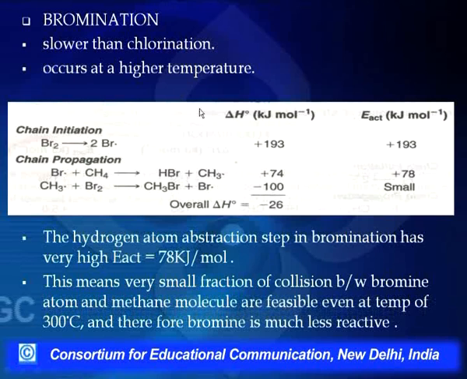The bond dissociation energy here is 193, and in the propagation step the overall heat of reaction is minus 26. So this reaction is slower than chlorine.